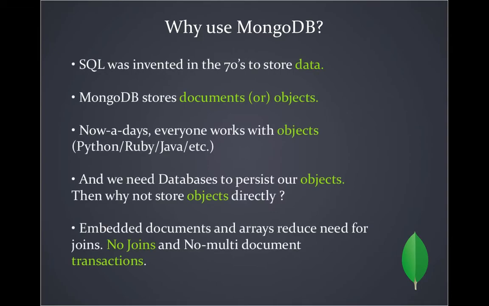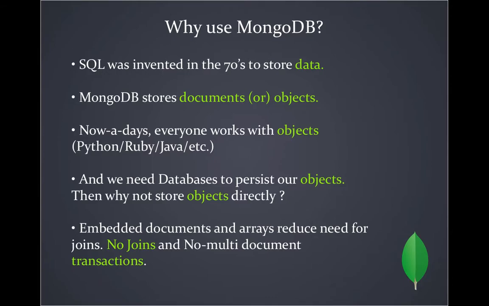So why use MongoDB? MongoDB stores documents in the form of objects. Whenever we save data in a relational database, we save it in the form of tables. But in MongoDB, we store documents, in the form of objects. Most languages like Python, Ruby, Java can take the data as an object, and we can directly save the data in the form of an object in MongoDB. So the database persists our objects directly.